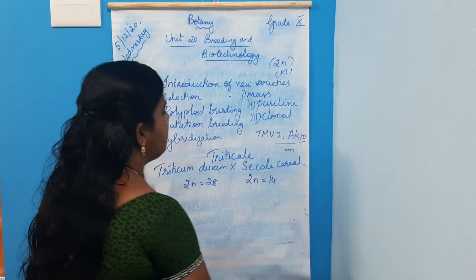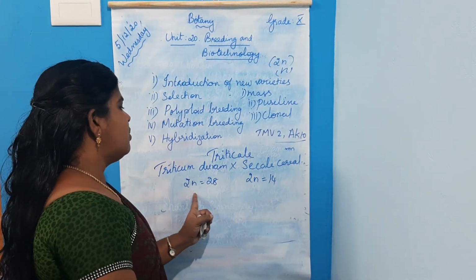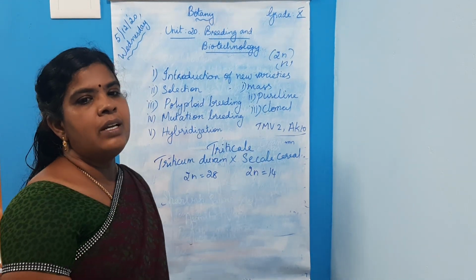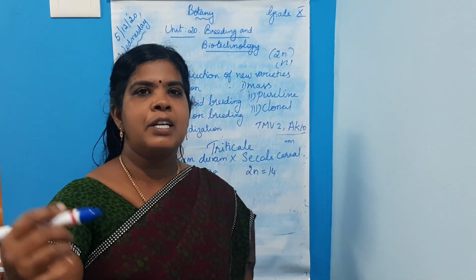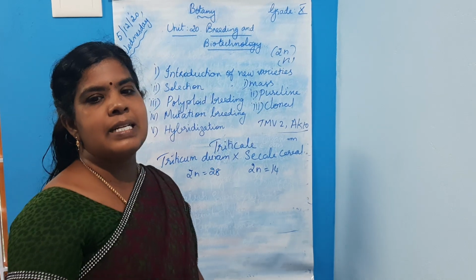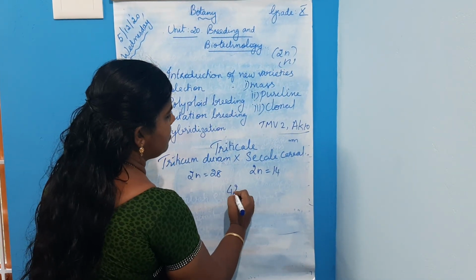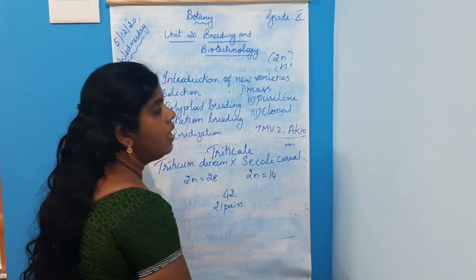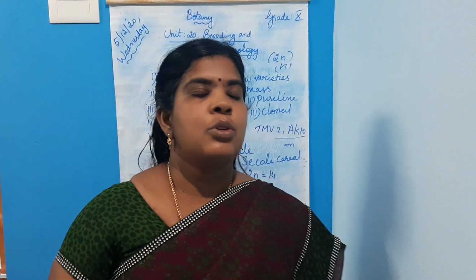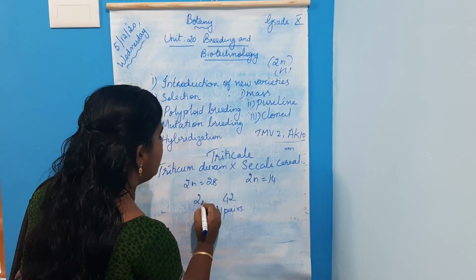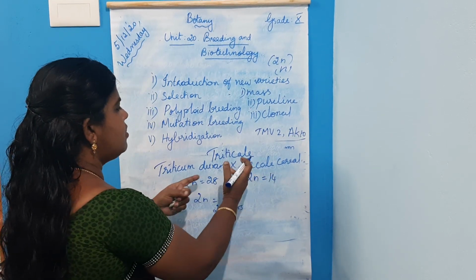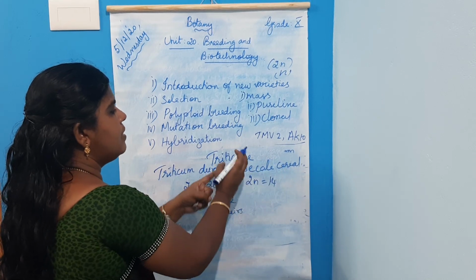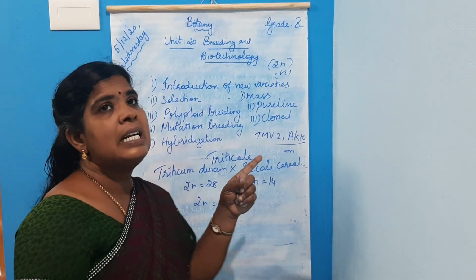The diploid set of chromosomes present in the somatic cells, 2n is equal to 28 here, 2n is equal to 14 here. Then when the chromosome number is doubled by applying colchicine treatment, now the chromosome number is 42, 21 pairs. So 2n is equal to 42 by crossing these two plants. This is the wheat plant, this is the rye plant. These two are crossed. The hybrid obtained is triticale.